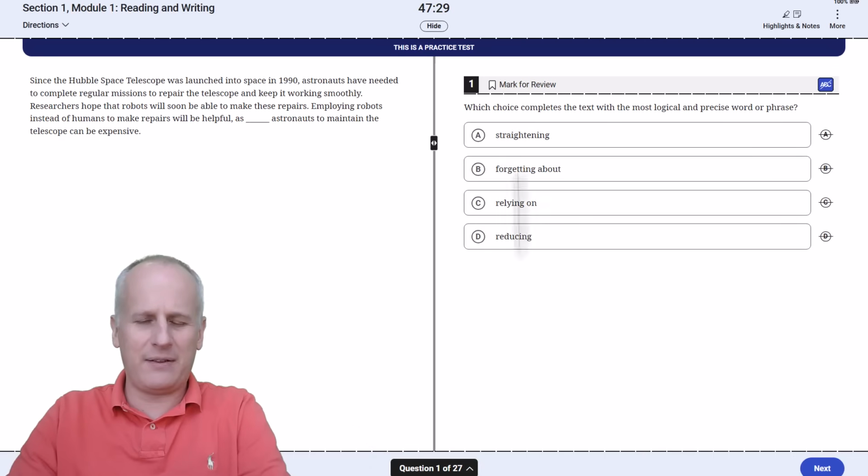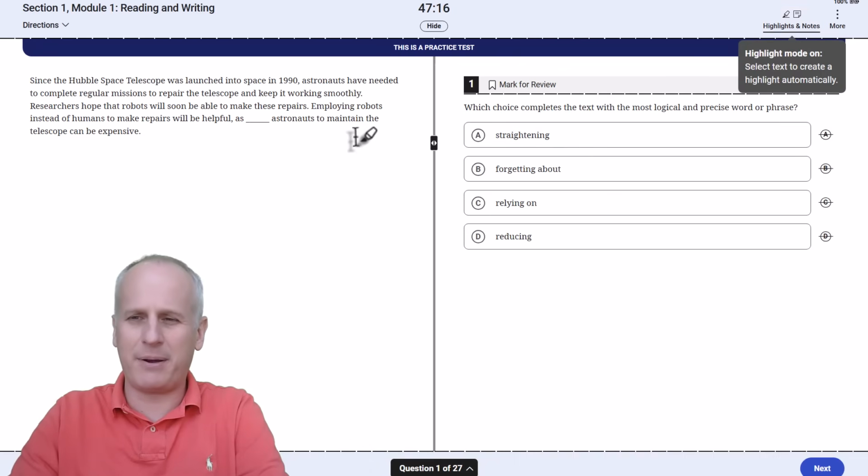As soon as you see answer choices that are just a word or two, clearly testing vocabulary, you can go straight over to engaging the prompt here on the left. You probably don't even need to highlight any task word because the task should be pretty apparent. You're going to want to select the highlights and notes tool though, because we're going to use that very, very liberally as we work through these problems.